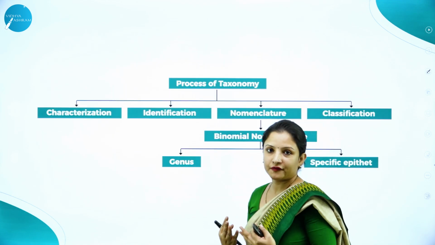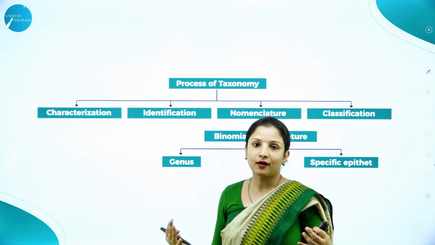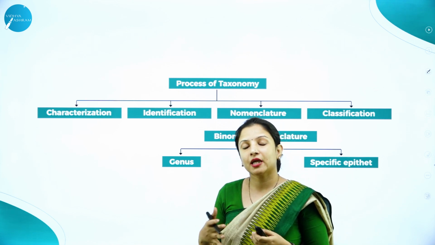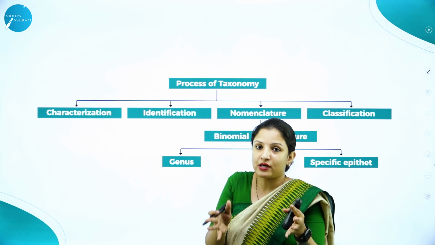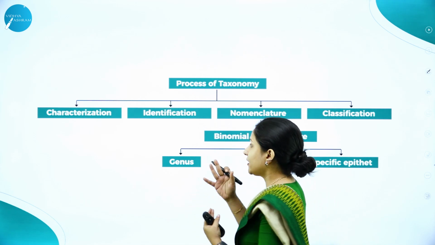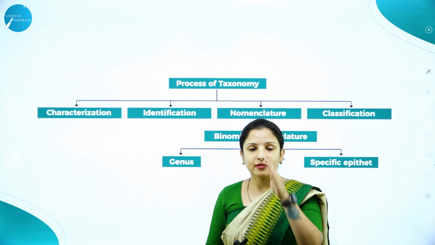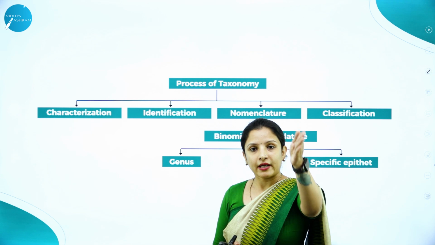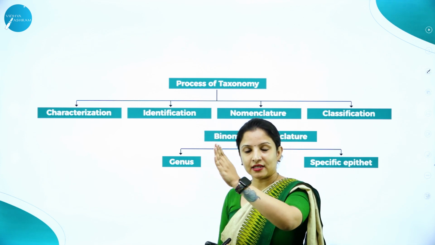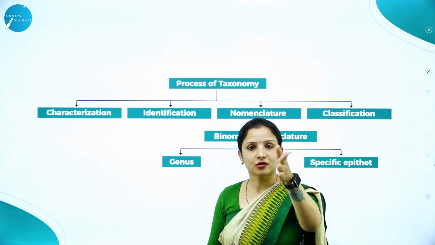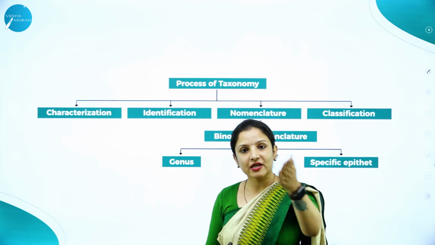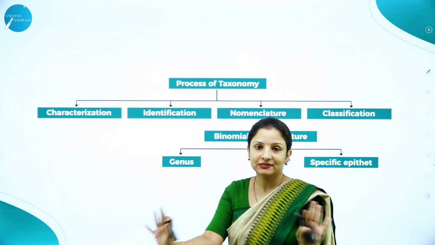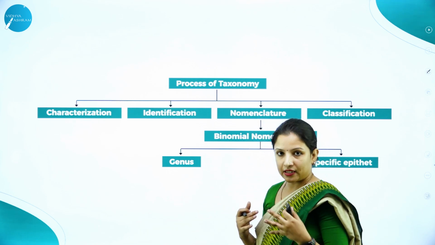Next is the process of taxonomy. To categorize the organisms, there is a particular rule that you need to follow. More than calling it a rule, there are certain things which you have to keep in mind. How do you do it? First, you have to characterize, right? When you see something, you can say this is a lion, this is a tiger, this is an elephant, this is a plant. In plants, again, you can bifurcate. This is a rose, this is a sunflower, this is a wheat, this is a mango tree, coconut tree, like that. So first you have to characterize and separate them.